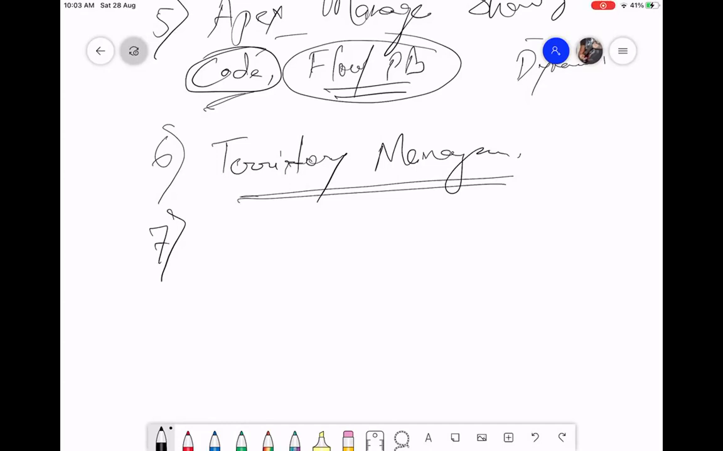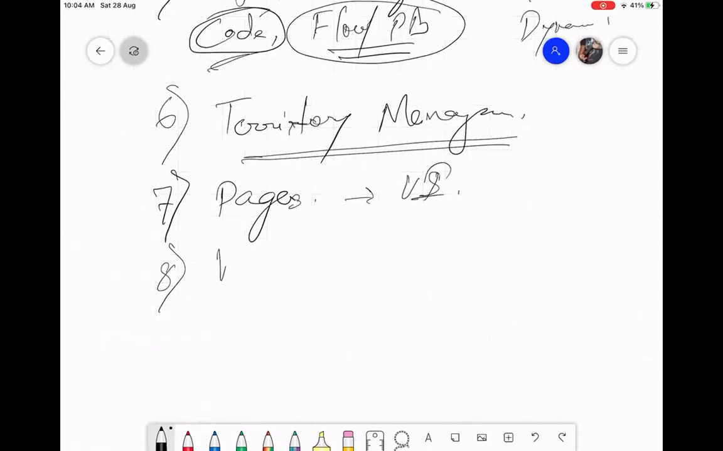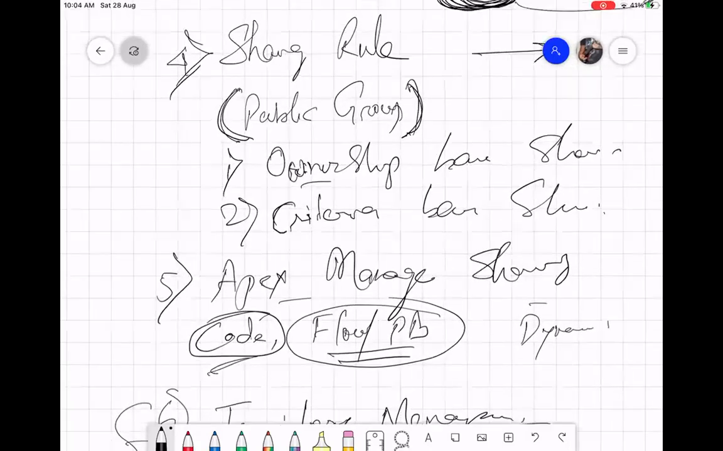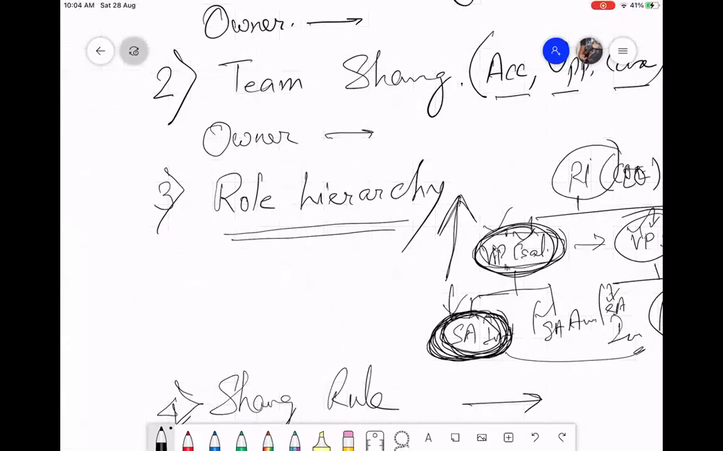Apart from that, there can be pages, which can be Lightning pages or Visualforce pages. If you write your own UI, through that you can show users some records which they do not own, right? These two we are not going to discuss. These are advanced things. And view all, modify all we already discussed. So these are all the record sharing techniques. I will go one by one. We'll see the top 4.